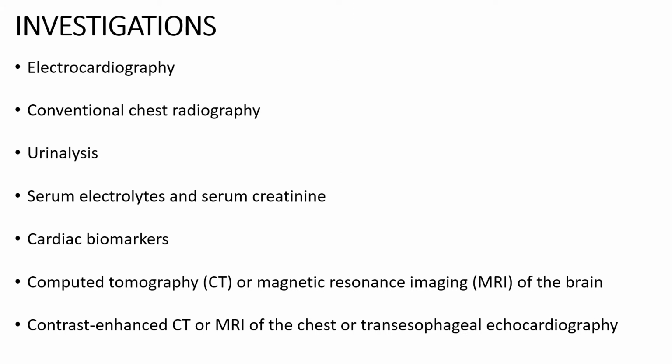Investigations include ECG to look for ischemic changes, chest X-ray to look for changes suggestive of pulmonary edema, urine analysis to look for hematuria, electrolytes and serum creatinine to look for renal dysfunction, and cardiac biomarkers when there is a cardiac pathology or an MI suspected. CT or MRI of the brain when there are neurological symptoms or when a stroke is suspected. Also, contrast enhanced CT of the chest or a transesophageal echocardiography can be done when an aortic dissection is suspected.